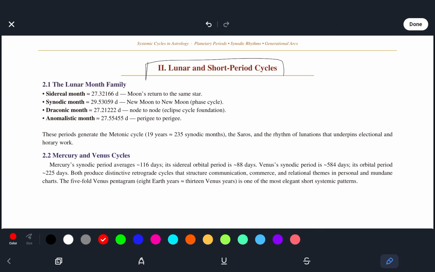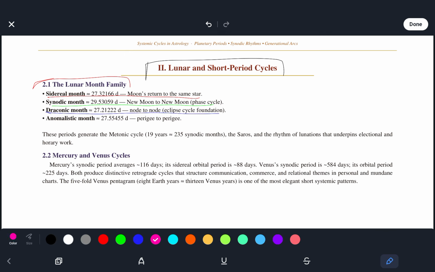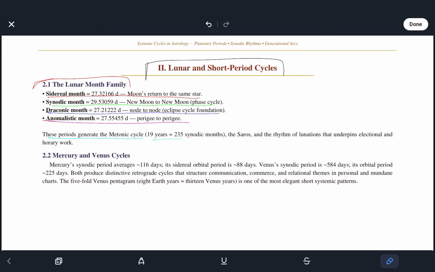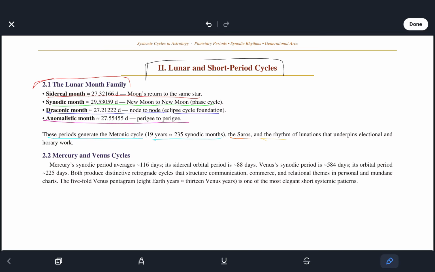So the lunar month family: sidereal month is the Moon's return to the same star. Synodic month is new moon to new moon, the phase cycle. Draconic month, node to node, the eclipse cycle foundation, and anomalistic month, perigee to perigee. These periods generate the Metonic cycle, 19 years equals 235 synodic months, the Saros, and the rhythm of lunations that underpins electional and horary work.